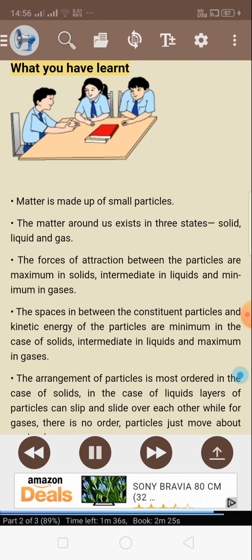What you have learned. Matter is made up of small particles. The matter around us exists in 3 states: solid, liquid, and gas. The forces of attraction between the particles are maximum in solids, intermediate in liquids, and minimum in gases. The spaces in between the constituent particles and kinetic energy of the particles are minimum in the case of solids, intermediate in liquids, and maximum in gases.